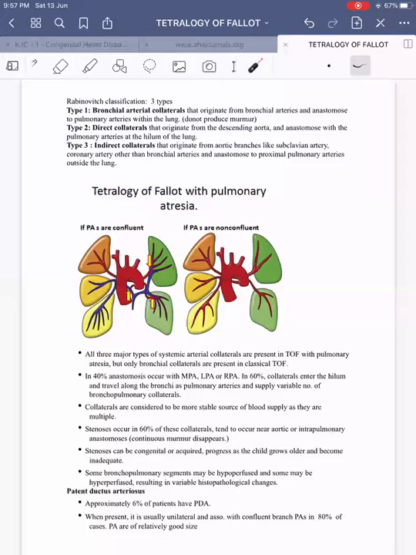Hello. Hello, Arun. What is the definition, for revision's sake, of this MAPCAs? MAPCA. Definition of